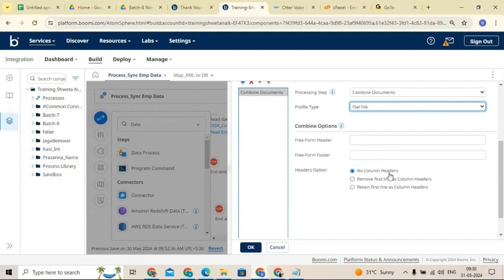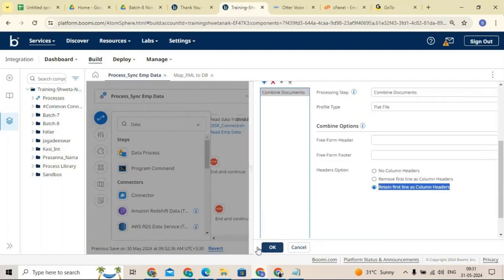If you want to remove the column headers, we can check that box. Or if you want to keep the column headers as they are, you can check this one. For the time being we'll keep the column headers as they are, so I'm checking this box.